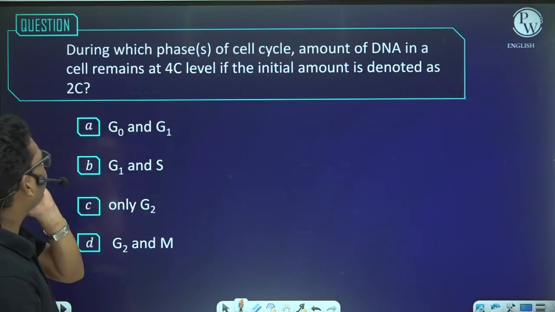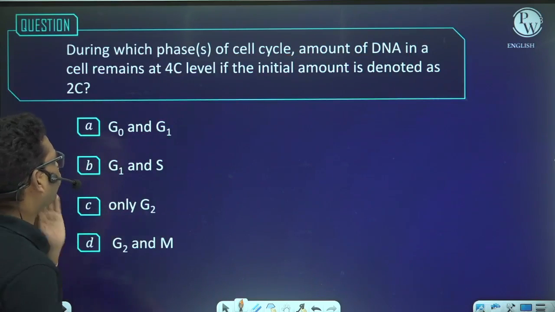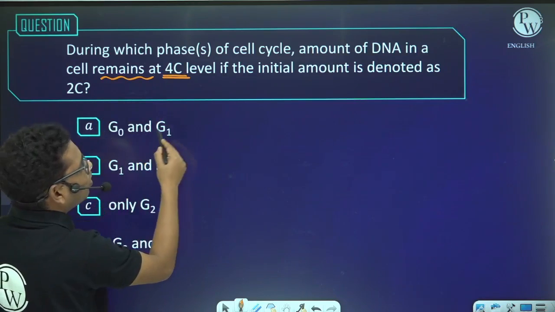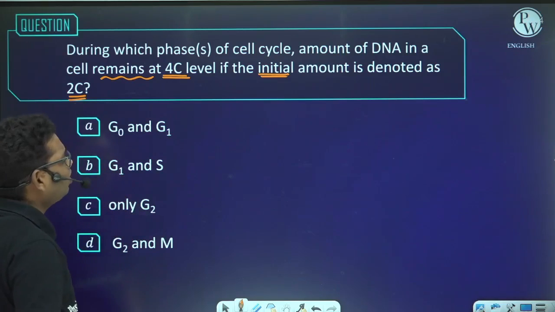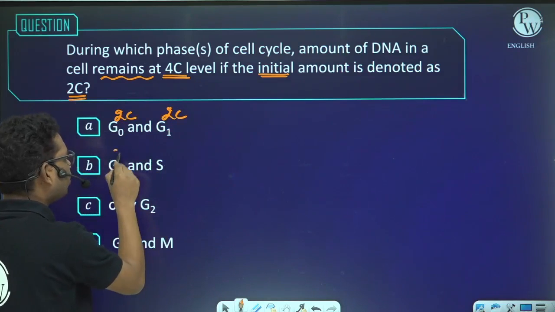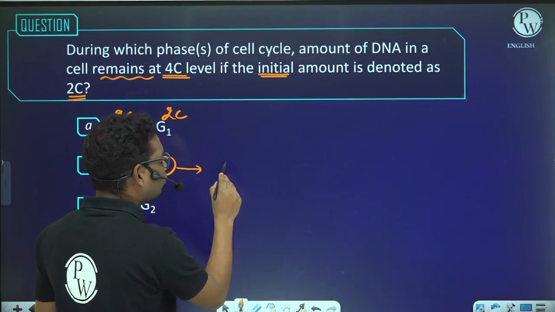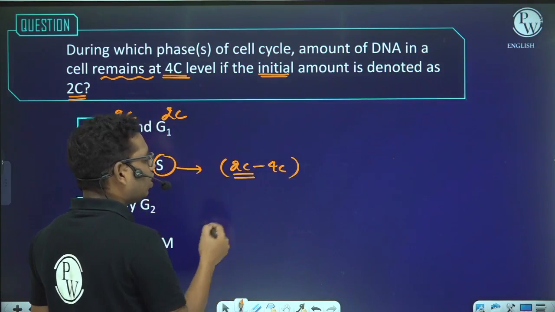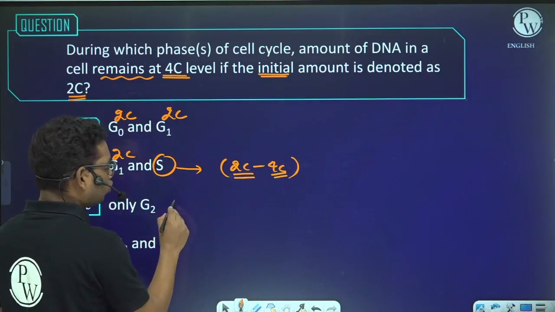Next, during which phases of cell cycle does the amount of DNA in cell remain 4c? If the initial amount is 2c, in G0 phase, the amount of DNA is 2c. In G1 it is 2c. In S phase, the amount of DNA goes from 2c to 4c. At the beginning of the S phase it is 2c. At the end of S phase it is 4c. In G2 it is completely 4c.